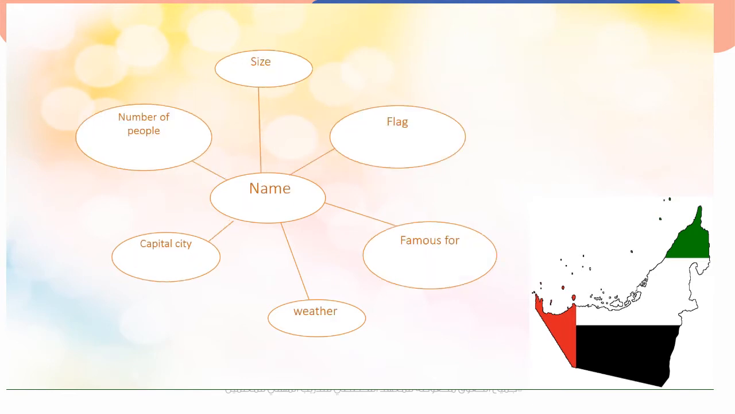So, we will follow this mind map to write about UAE. We will start with the name. What is the name of the country? UAE. Now describe the flag. It has four colors: red, green, white, and black. Is it small or big? Small, very good. UAE is a small country.